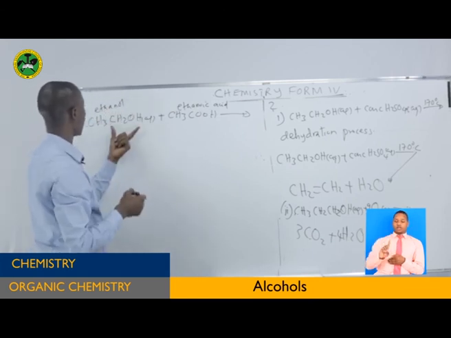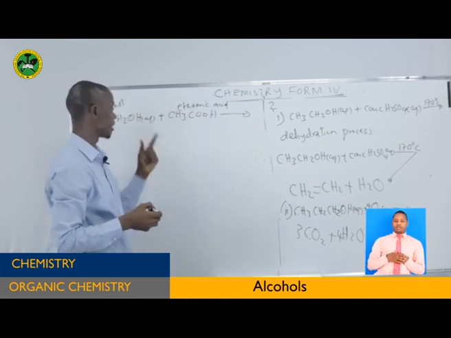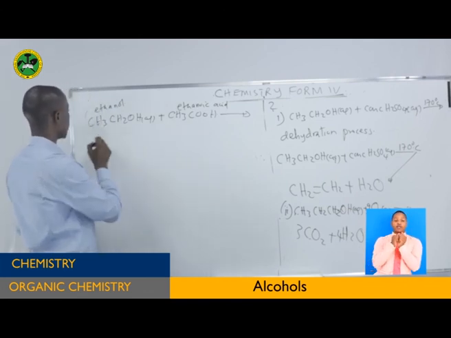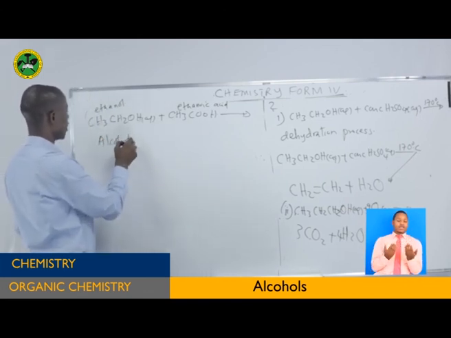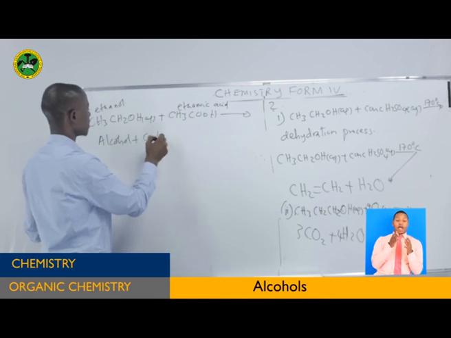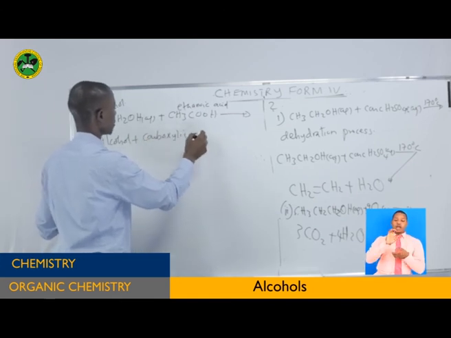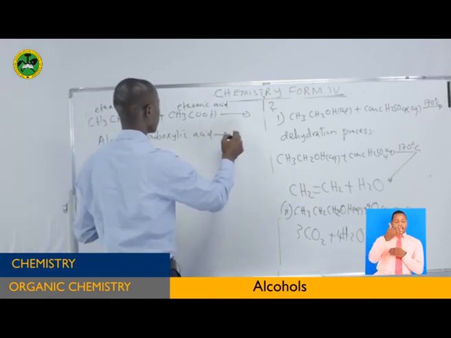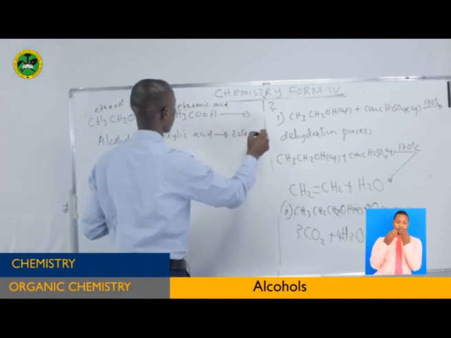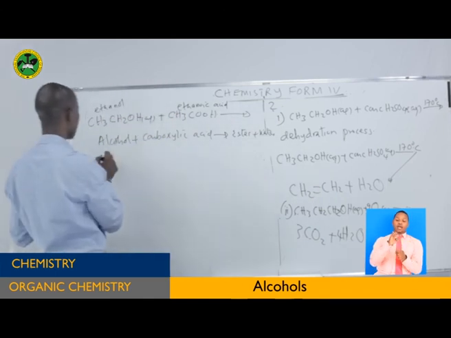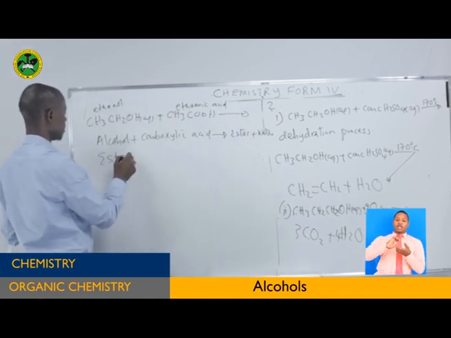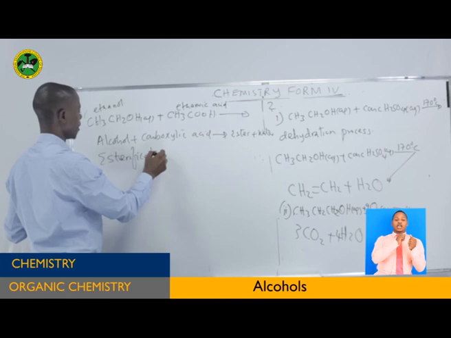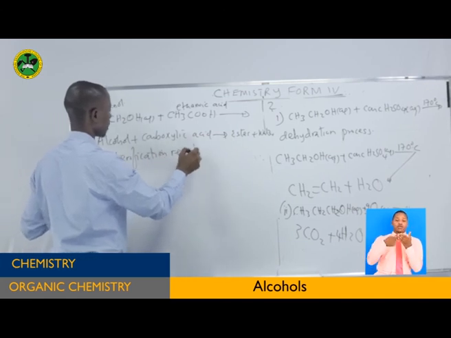When ethanol and ethanoic acid react, that means this is a reaction between alcohol and carboxylic acid. We are going to see later about this carboxylic acid. We get ester and water. So this is an esterification reaction.